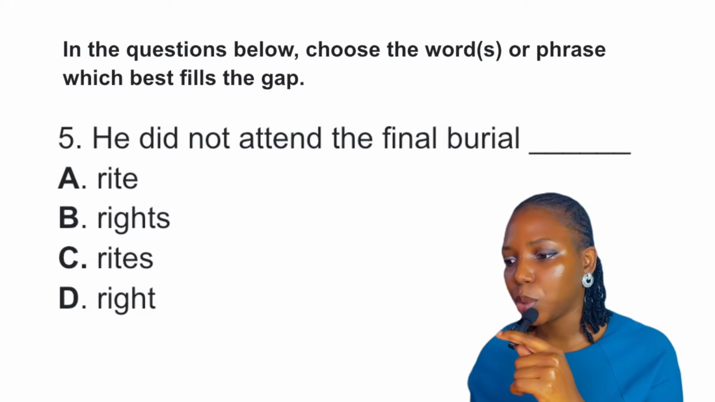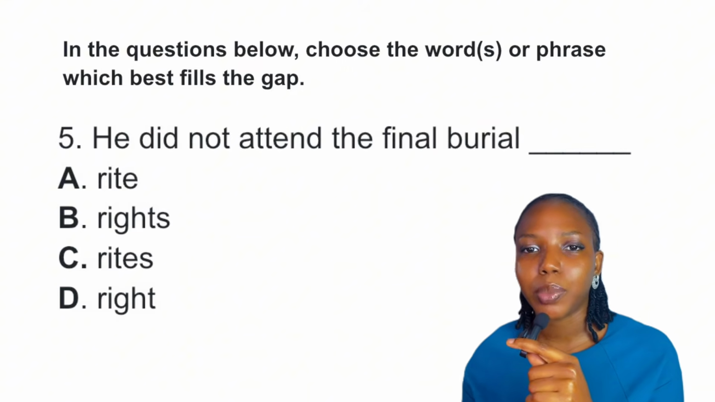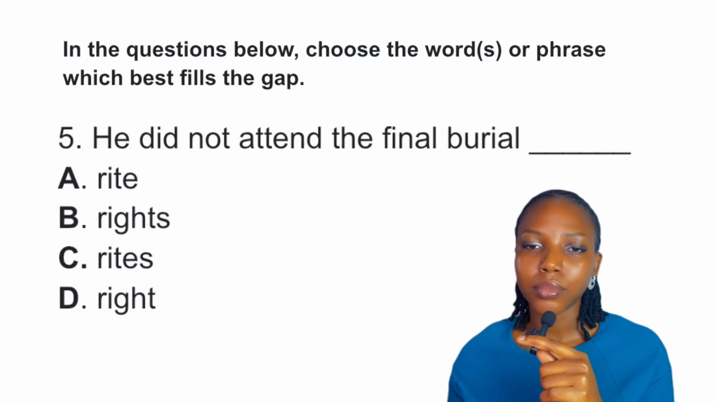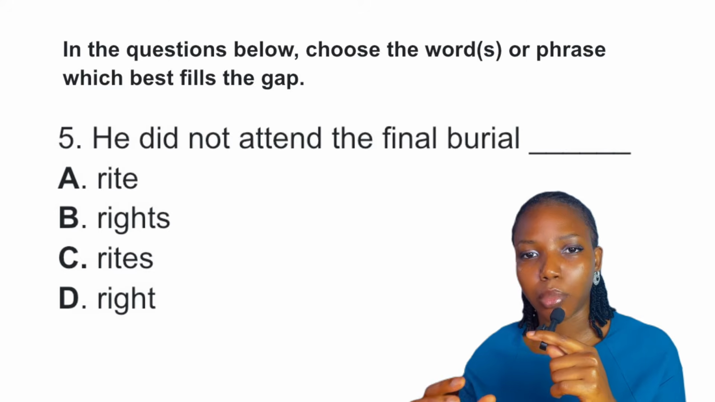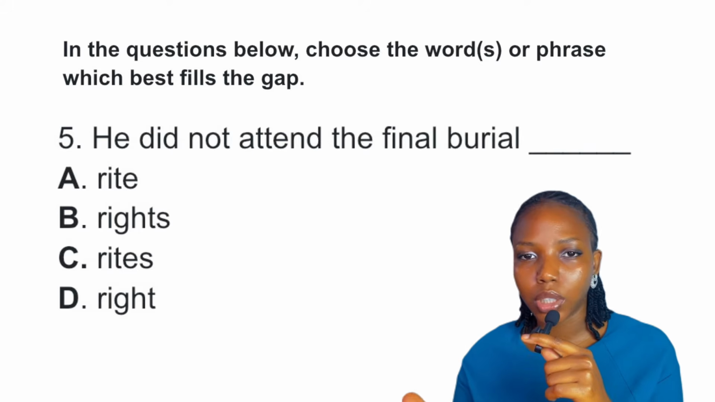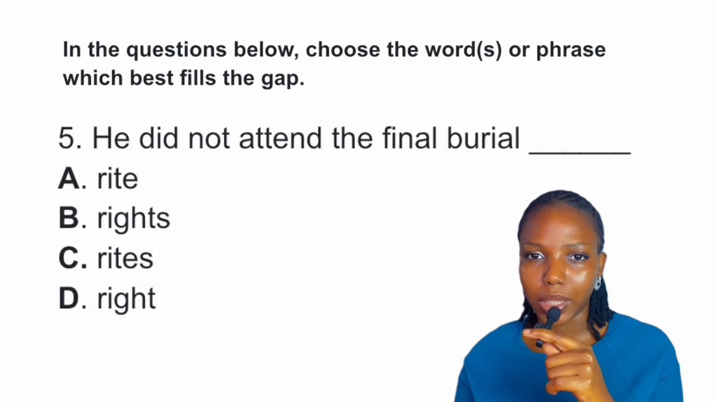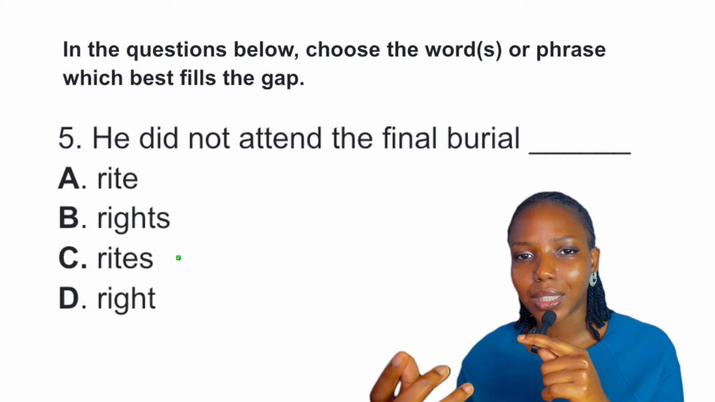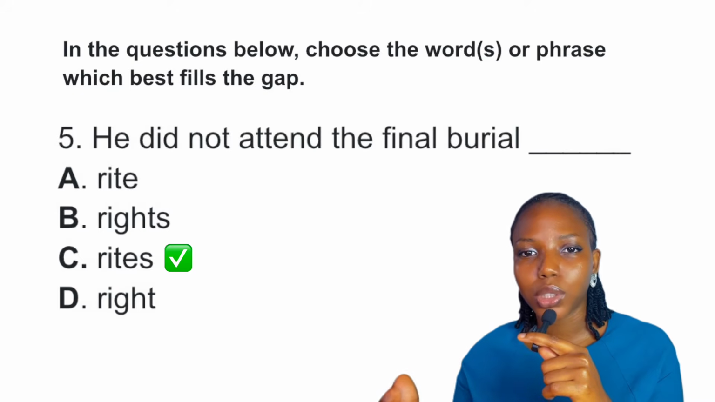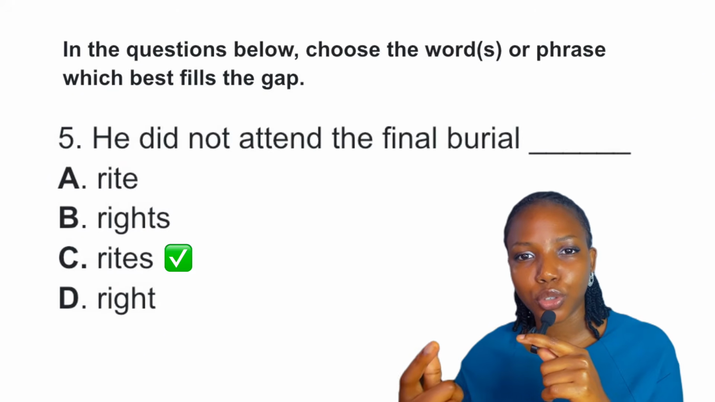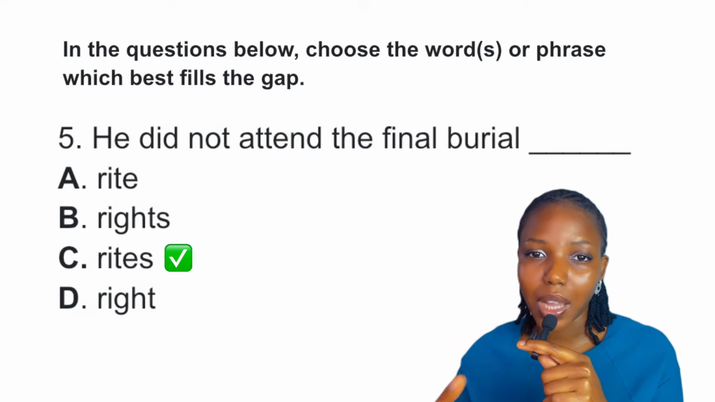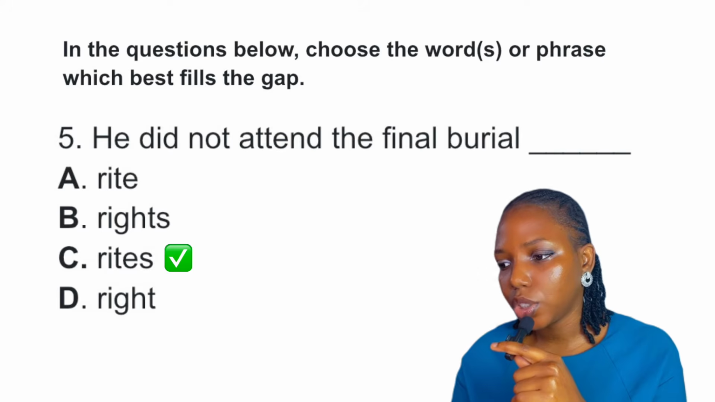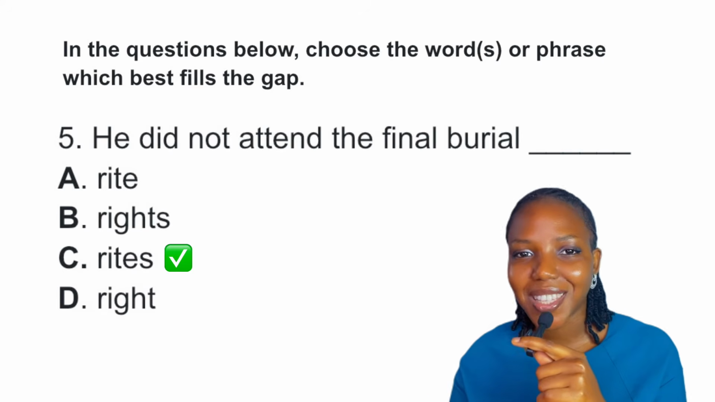So the answer is between option A and C. The best answer to this question is C, rites. And why is it rites with the S? In the context, it is talking about the ceremony. For a ceremony, either it's a burial or a wedding, it involves several activities. And so, rites is the answer to this question. We can also say RITE, and that is used when we are talking about a specific activity. But for a ceremony, the answer to this question is C, rites.